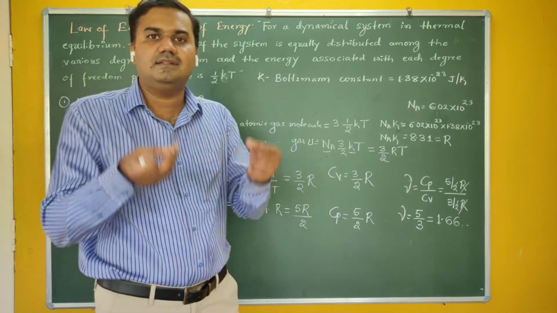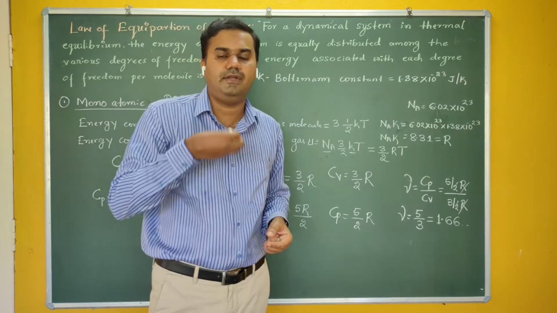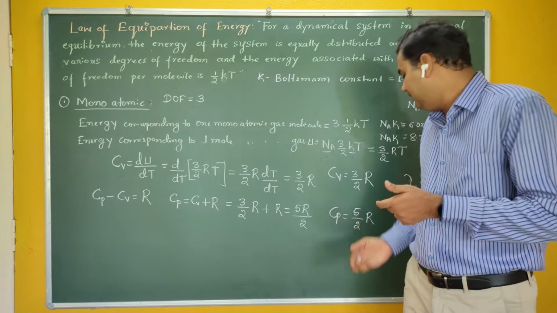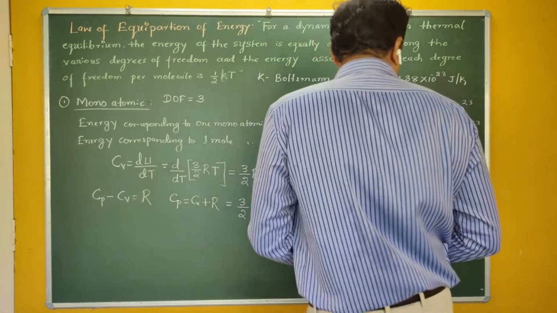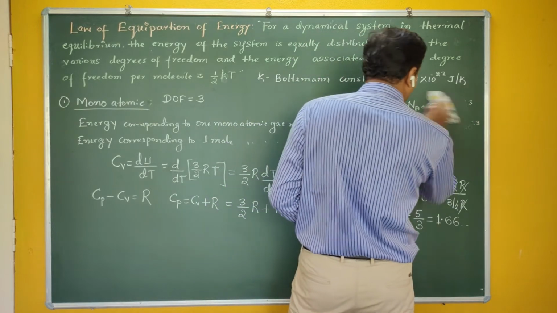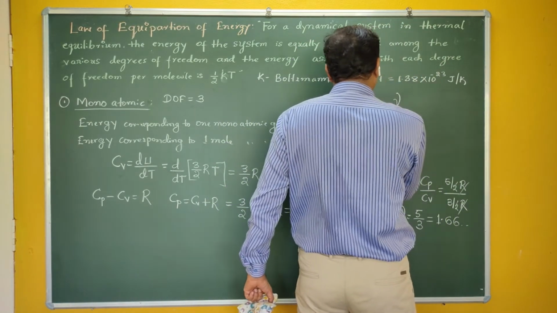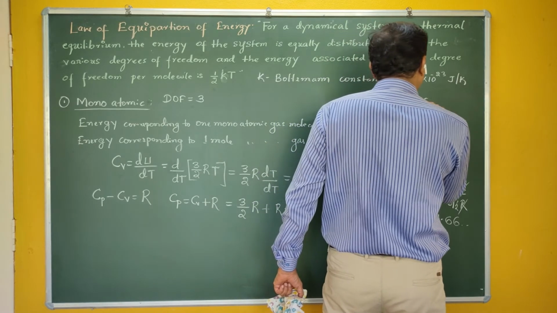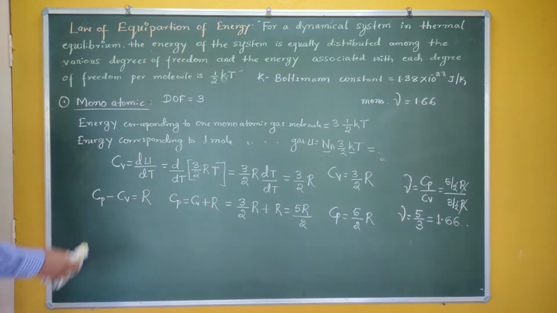We can give the atomicity of a molecule if you know the value of gamma. Are you getting me? So gamma for a monoatomic gas is 1.66.